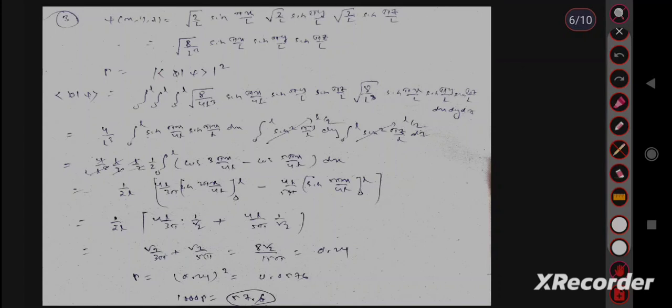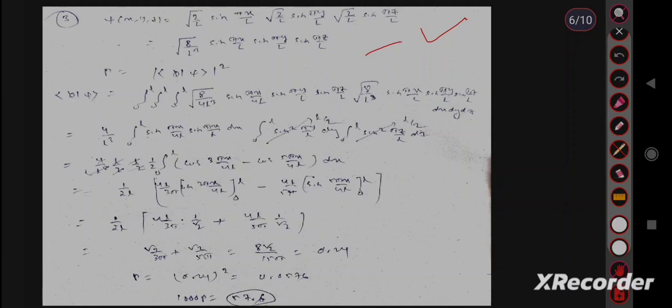This is the wave function of a particle in a cubical box. Under root 2 upon L sin pi x by L, under root 2 upon L sin pi y by L, under root 2 by L sin pi z by L, because it is given in 3 dimensions. Then multiply the constant terms, under root 8 upon L cube, sin pi x upon L sin pi y upon L sin pi z upon L.